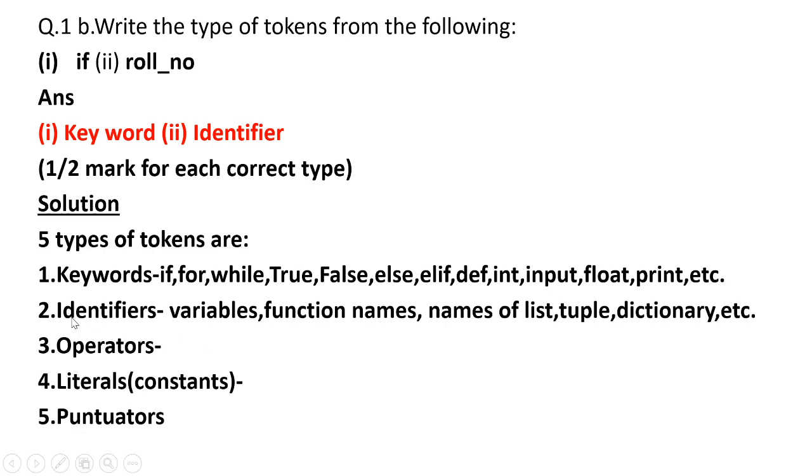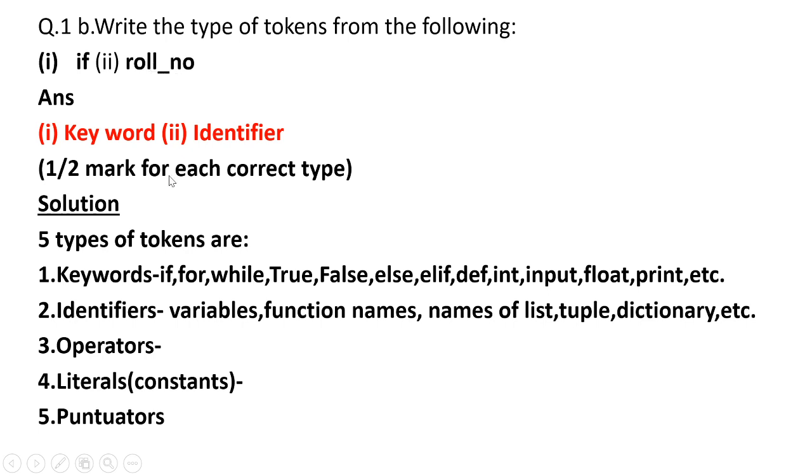Now we have already studied that identifiers start with an alphabet or an underscore, and inside the identifier it can contain numbers and special characters. So here in identifiers, you cannot use dot, you cannot use space, you cannot use special characters.